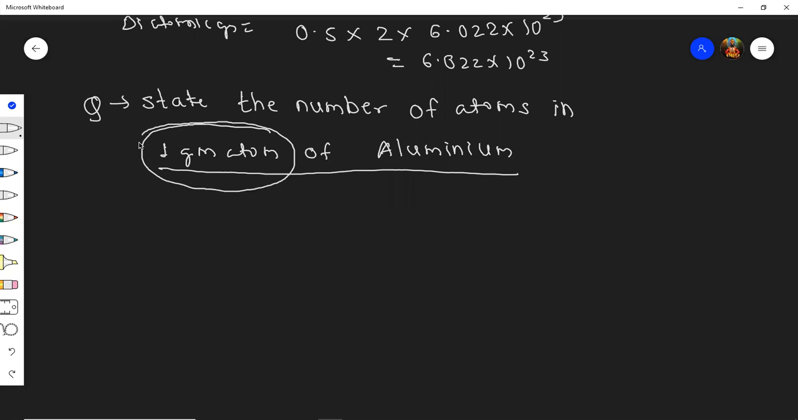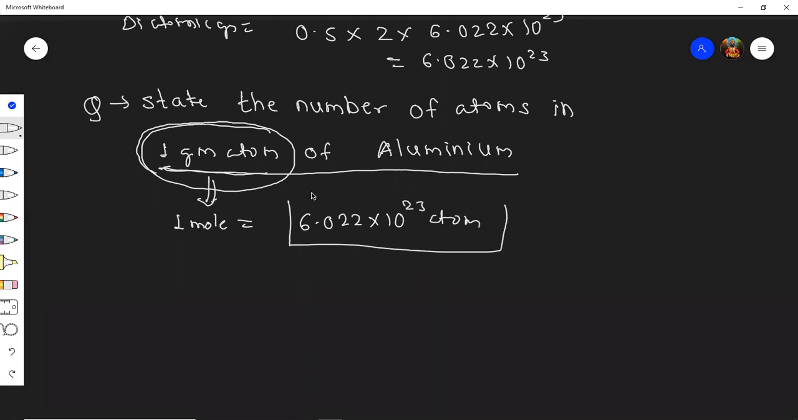See here, 1 gram atom, students, means 1 mole. And you know 1 mole is 6.022 into 10 raised to 23 atoms. Yes, students, understood? 1 gram atom means 1 mole, students. Always remember. Okay. Next question.